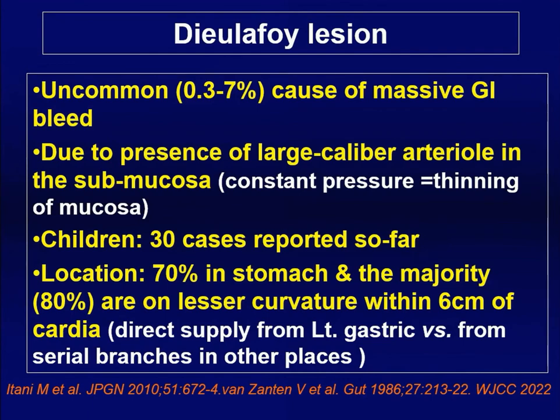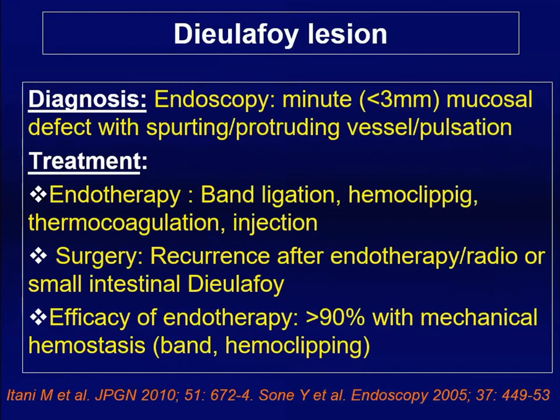Fortunately, 70% of them are in the stomach. You can have them in the airway also, but it's predominantly in the stomach, and the majority are in the proximal stomach. So what options do we have? For diagnosis, endoscopy is the most useful because 70% are in the stomach. You get a minute mucosal defect with spurting or protruding vessel or pulsating vessel. What treatment? We can use endoscopic therapy effectively. More than 90% of cases are successful with hemoclip or band ligation,